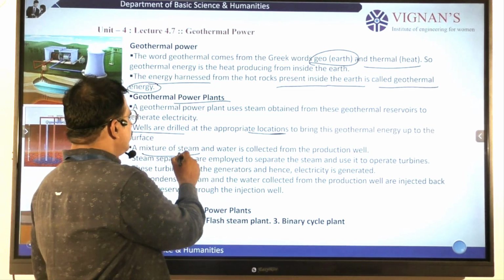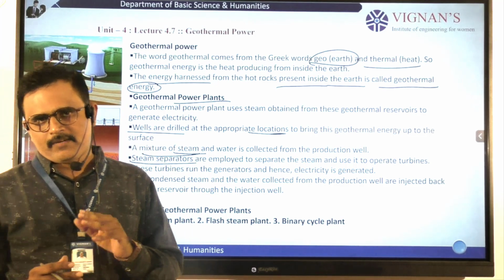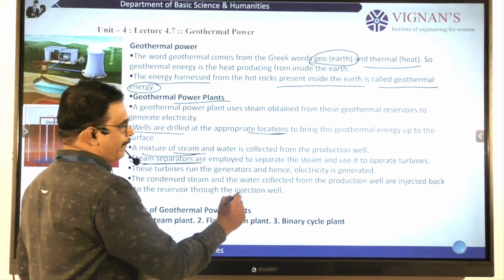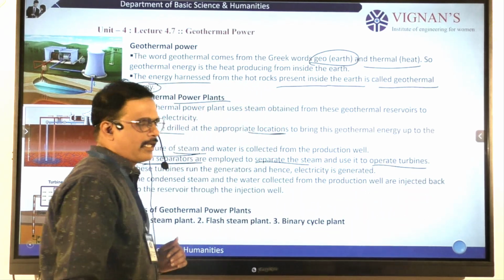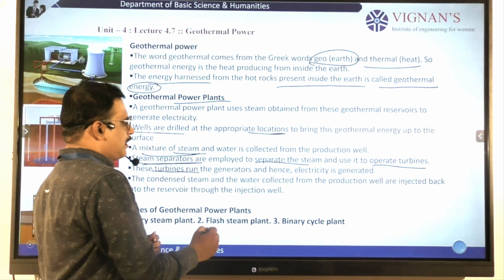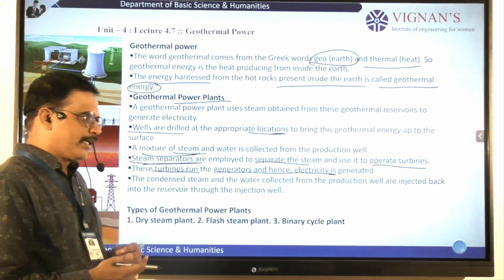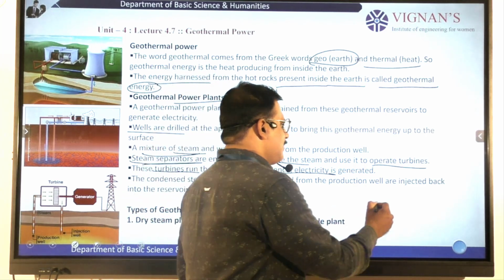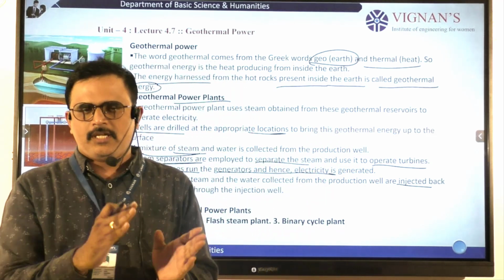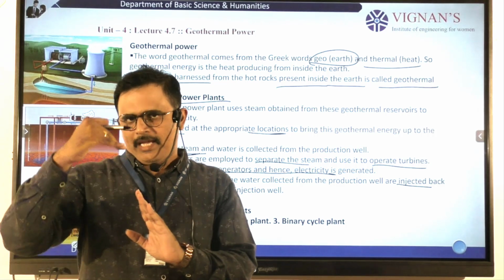Next, we have to separate the steam using a steam separator. By applying steam separators we separate water and steam. The steam is used to run the turbines, and finally the turbines run and produce electricity. The condensed steam is then injected back. After the steam enters the turbine and the turbine runs, electricity is produced.